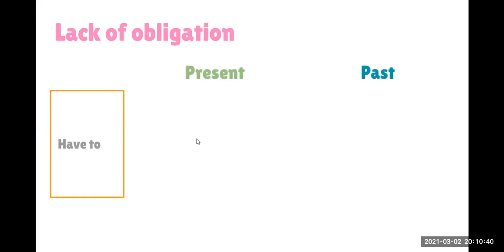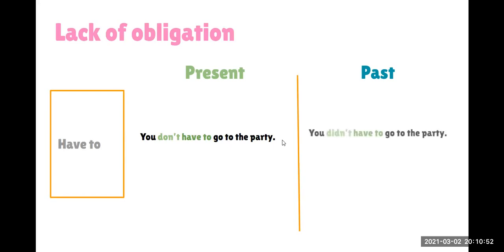When we have lack of obligation, when we don't have the obligation, we use have to in the negative form. You don't have to go to the party. It's not an obligation to go to the party. Or you didn't have to go to the party in the past.